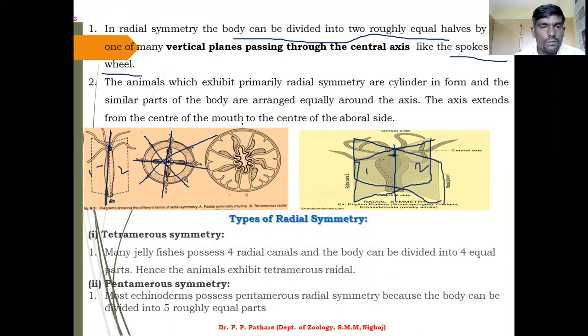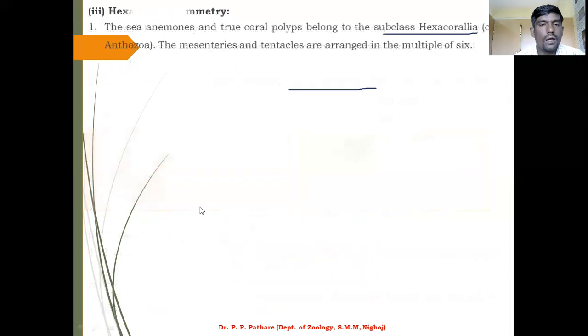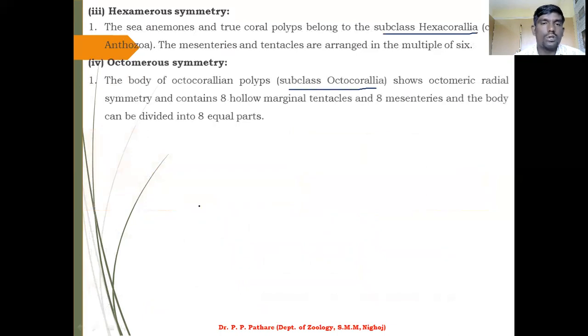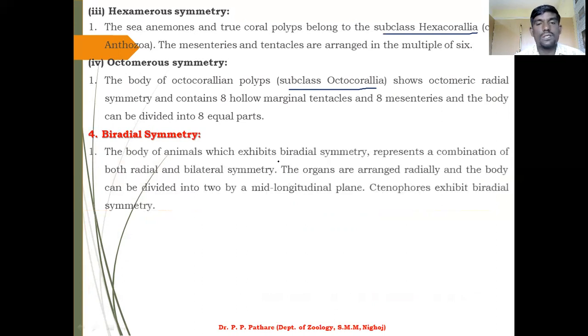Now here again, to divide the animals, the same phenomenon applies. This one is separate, this one is separate, this one is separate, this one is separate. It is an equal division, tetramerous. Now if you want to use pentamerous, using another diagram, hexamerous, octomerous, the same type of symmetry is present in such animals in your animal kingdom.